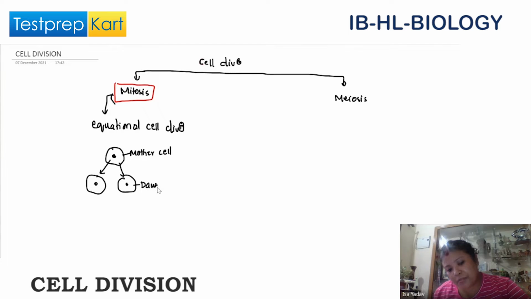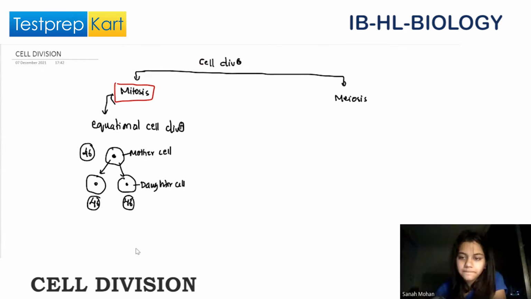This is the daughter cell. Whatever contents are there in the mother cell are equally divided among the two daughter cells. Suppose the mother cell has chromosome number 46. Then each of the daughters will also have 46. It remains the same, does not change. Is this clear?